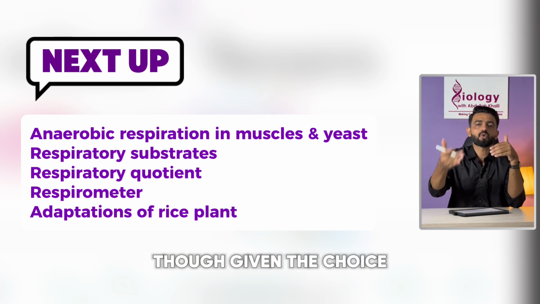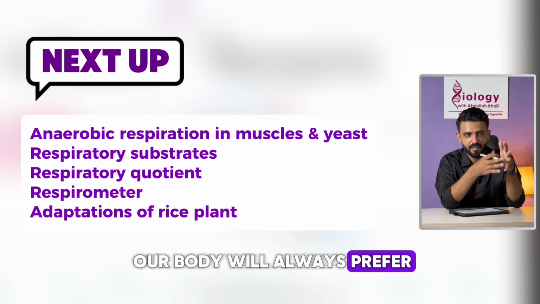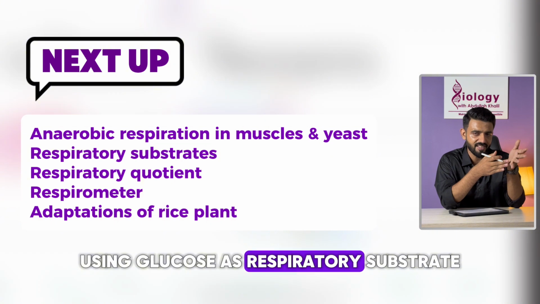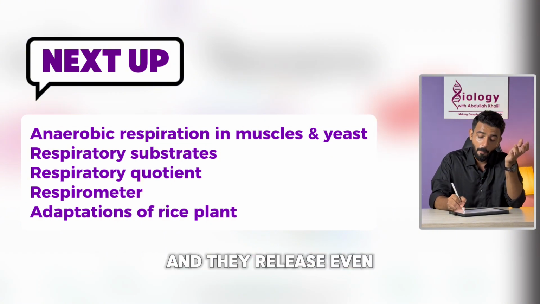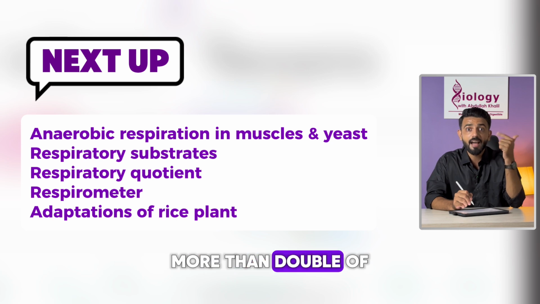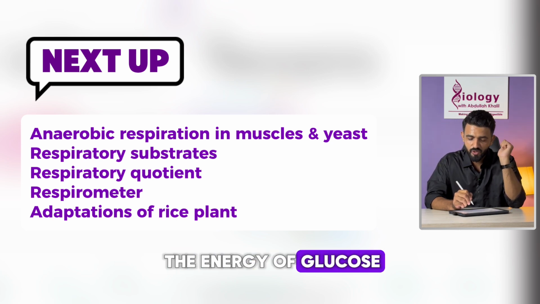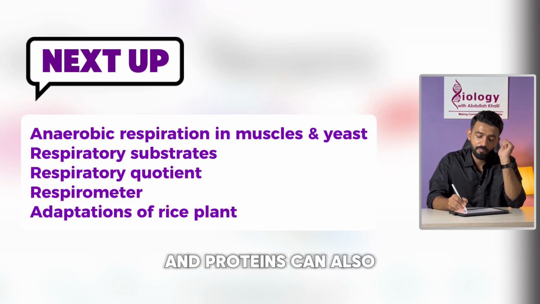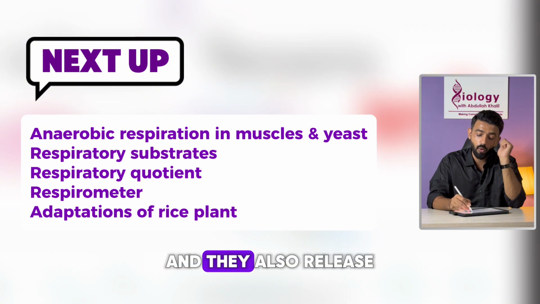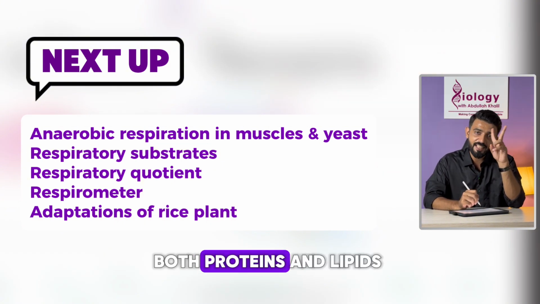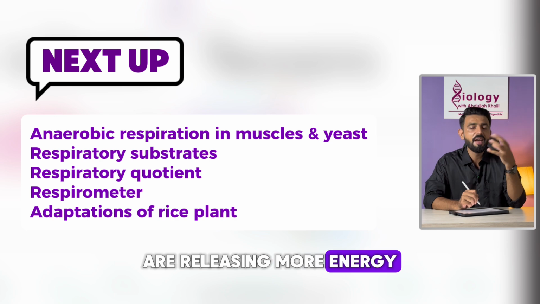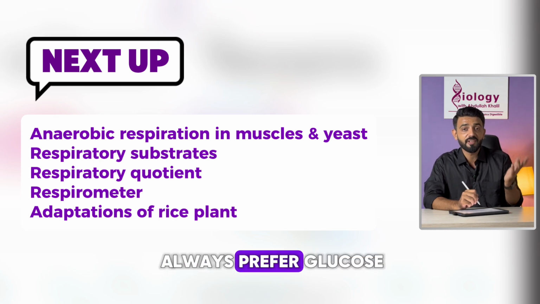Though given the choice, our body would always prefer using glucose as respiratory substrate, but lipids can also be used, and they release even more energy, more than double the energy of glucose. And proteins can also be used, and they also release more energy than carbohydrates. Both proteins and lipids release more energy, but our body would always prefer glucose.